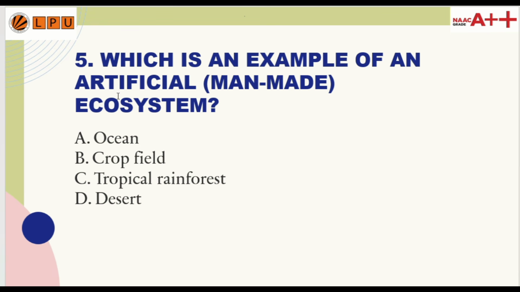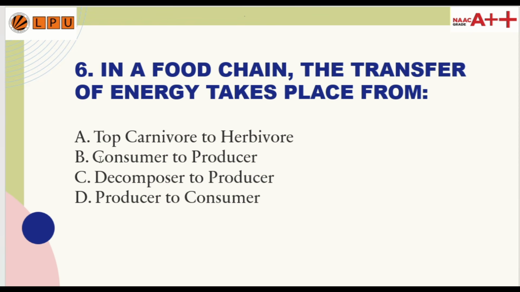Question number 5. Which is an example of an artificial man-made ecosystem? Option A ocean, option B crop field, option C tropical rainforest, and option D desert. So the correct answer is option number B, crop field.